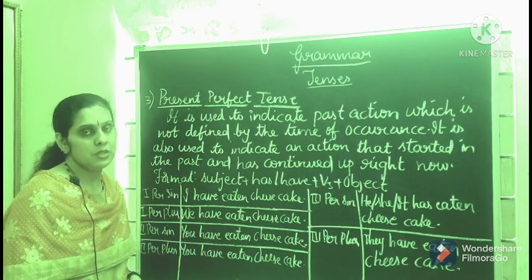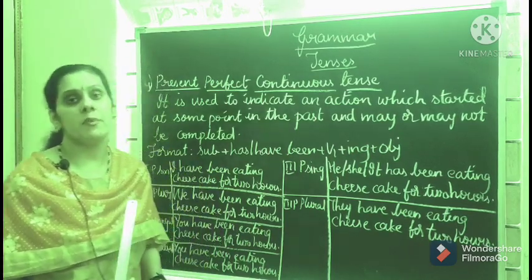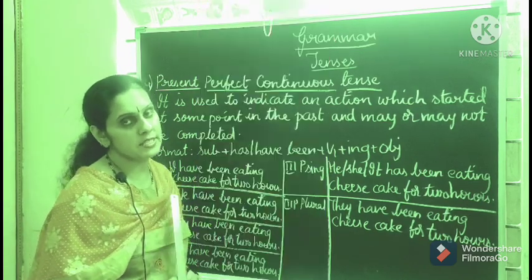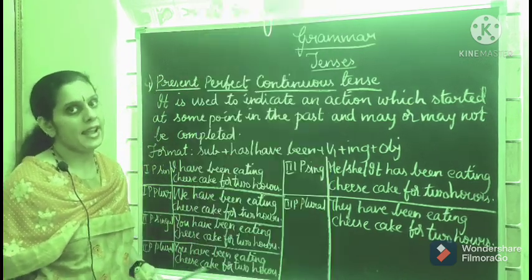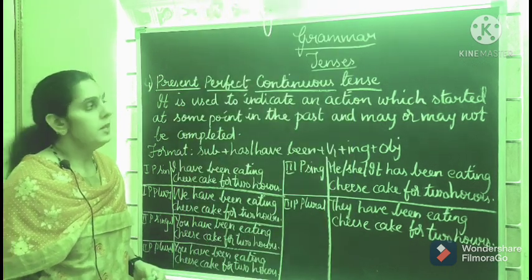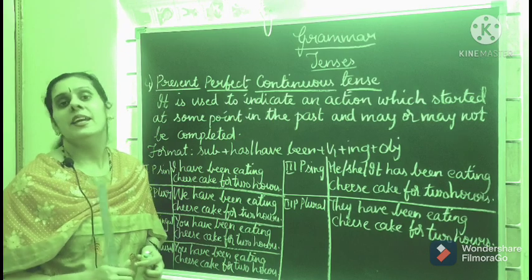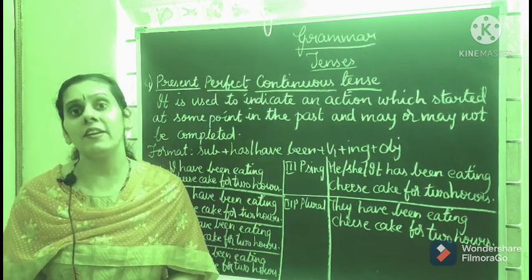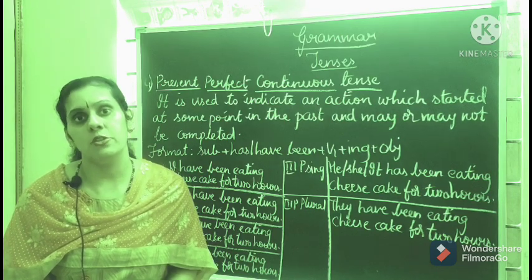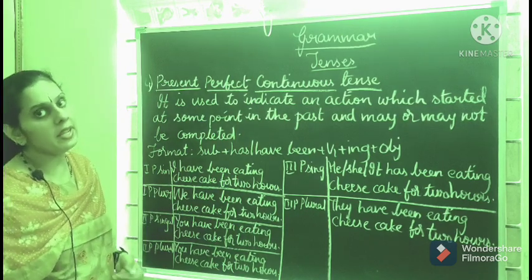Now let us do the next type of tense. Students, now let us see the last subtype in your present tense. What is that? Present perfect continuous tense. It is used to indicate an action which started at some point in the past, but that action may or may not be completed. Like, you have been writing from morning, still you have not completed writing. For that we use present perfect continuous tense.